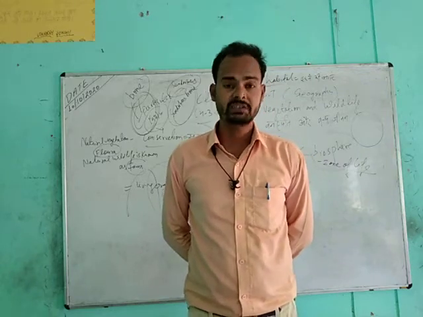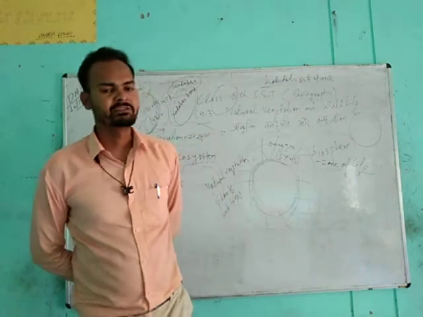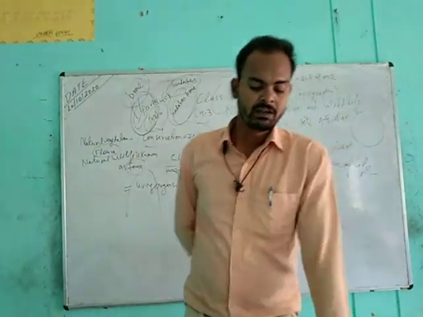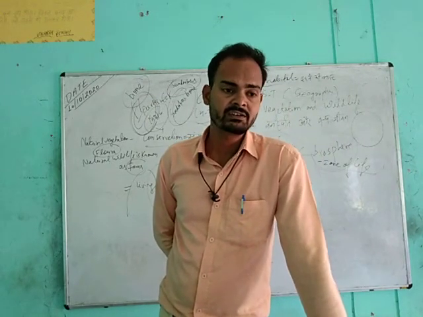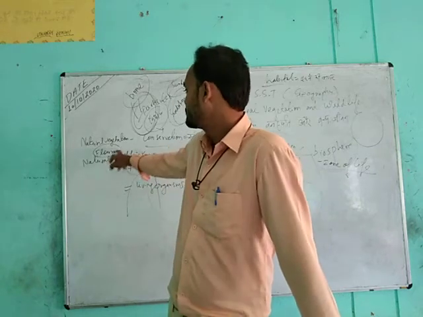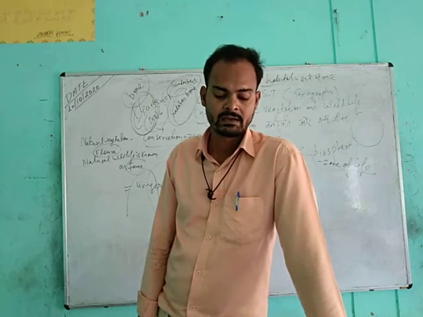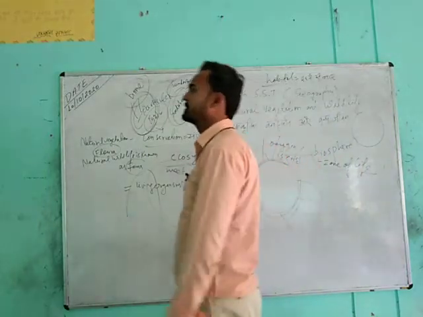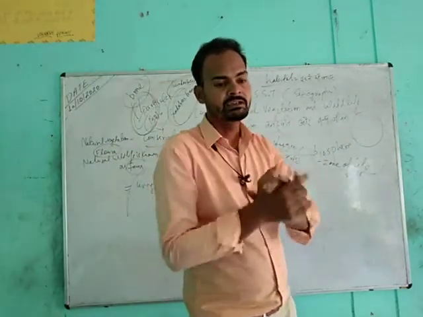And temperature: if there is a range of temperature which is easy to survive in, then natural wildlife and vegetation will grow. Then sunlight: if there is sufficient sunlight, photosynthesis will take place, so the flora, that is natural vegetation, will be more. And rainfall: if there is sufficient and appropriate rainfall, the natural vegetation and wildlife will easily survive.